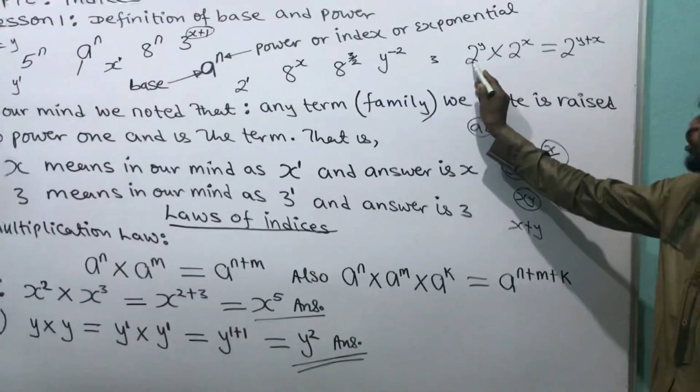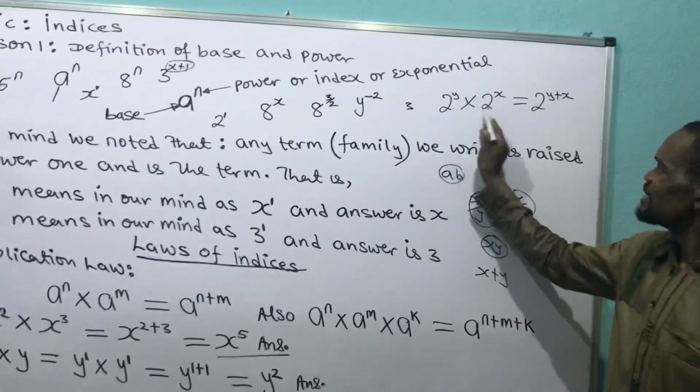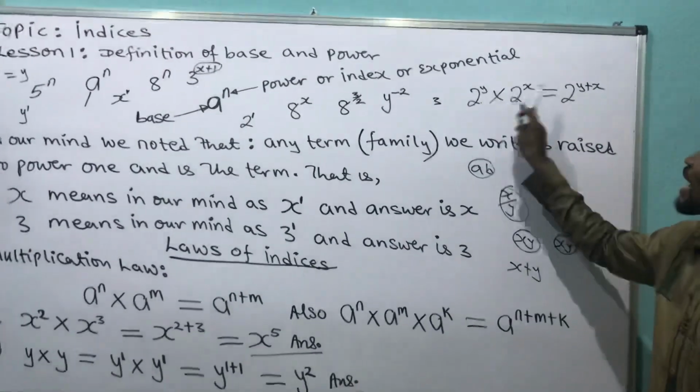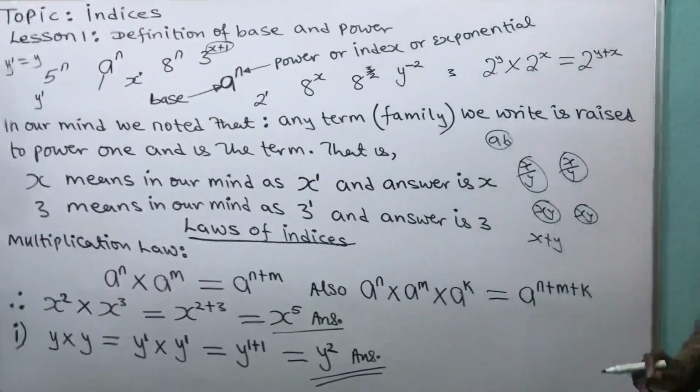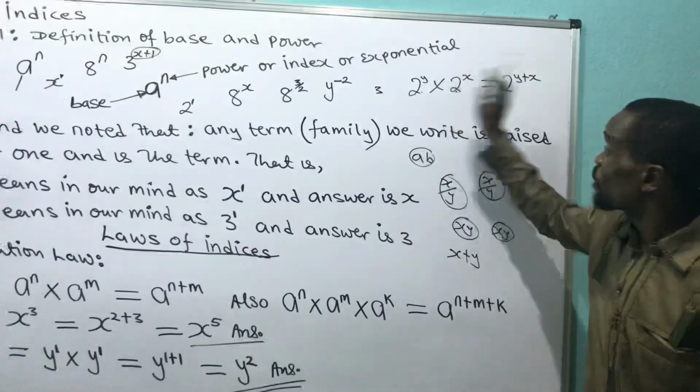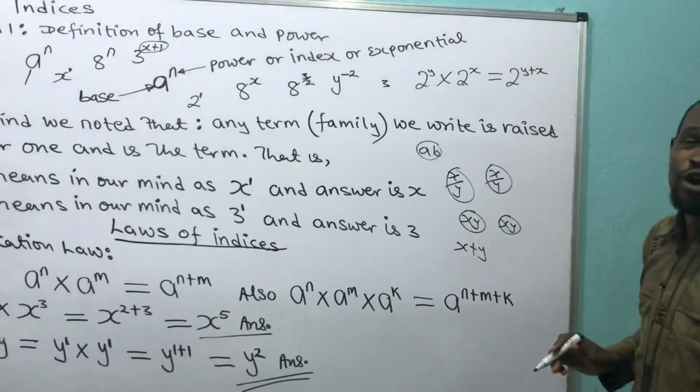Why did I do that? Because this 2 is base 2. This is base 2. They are the same base and they are multiplying themselves. I add their power. Just take one of the base, add the power on it. Are you familiar? I'll just take one of the base and add the power. That's what the law is talking about.